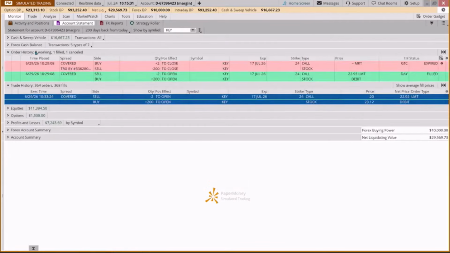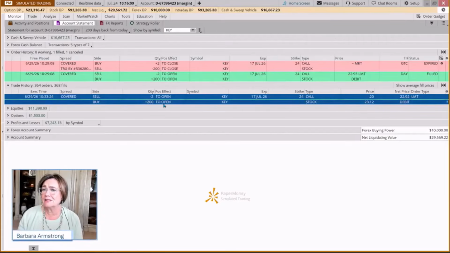And if we look at this, we had an exit in place, but on the 17th of July, so last Friday, this expired worthless. And so we made that, we got to keep this entire amount because we were not called out. So this expired. And so we now no longer have a stop on KeyBank, which means we're risking $2,300.12 times two. So we're risking $4,600 because it could technically go to zero.